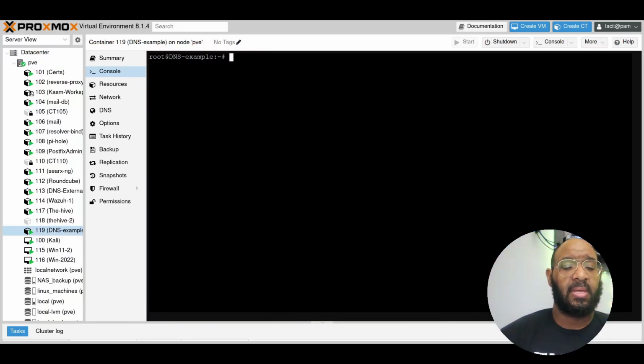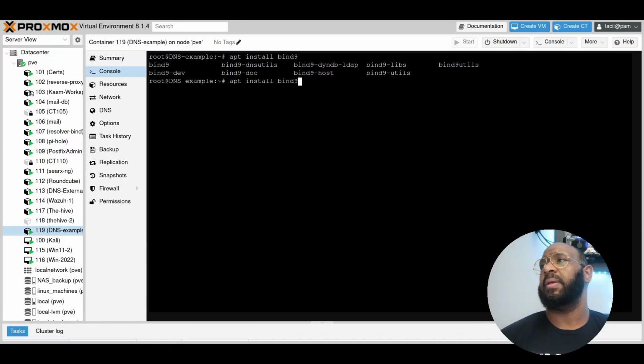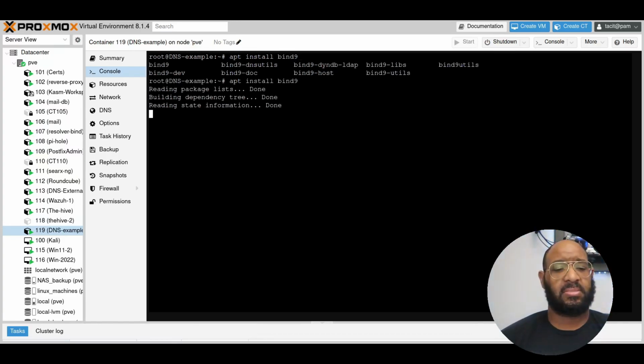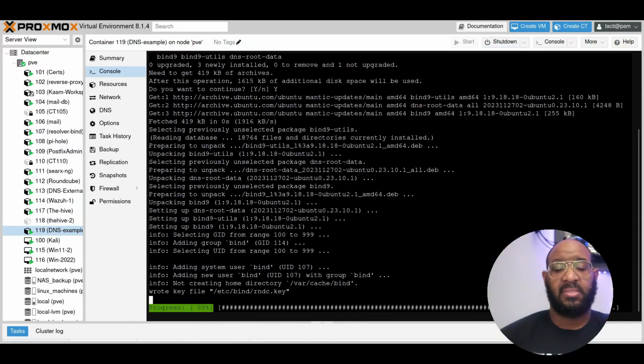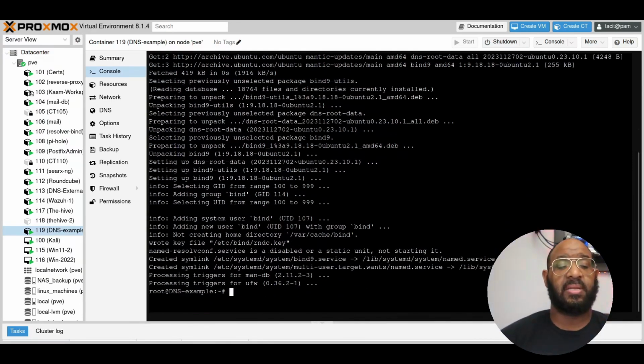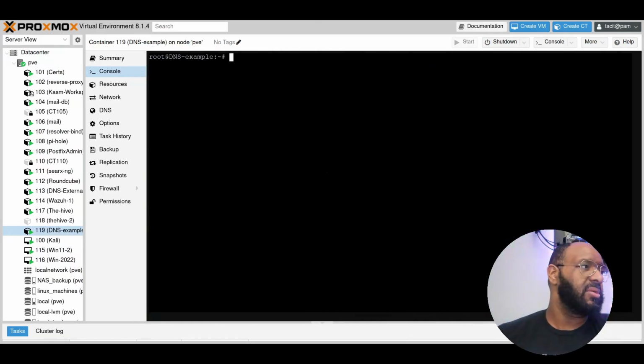We're going to go ahead and do apt install bind, and I'm just going to do tab. Yep, so bind9, and we're going to do enter, yes to accept. It's going to install really quickly. And from here, we're going to go ahead and start setting up. Now, I do have a couple of files from one already built out. I'm just going to be doing copy and paste of those, and these will be in the description below. But you can follow along on the screen directly.